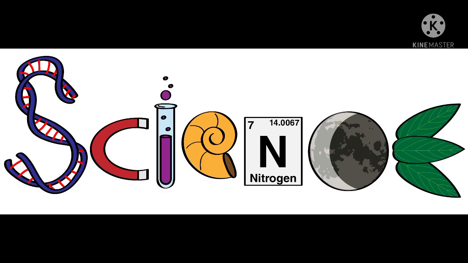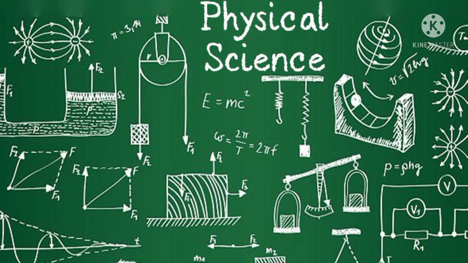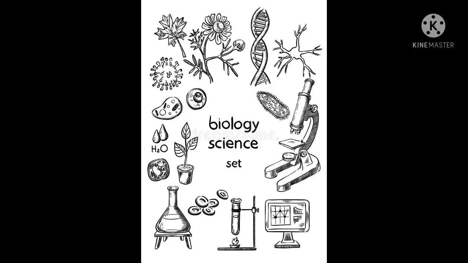Science is the systematic organization of knowledge gained through observation, experimentation, and logical reasoning. The knowledge of science dealing with the non living things is called physical science, and that dealing with the living things is known as biological science.